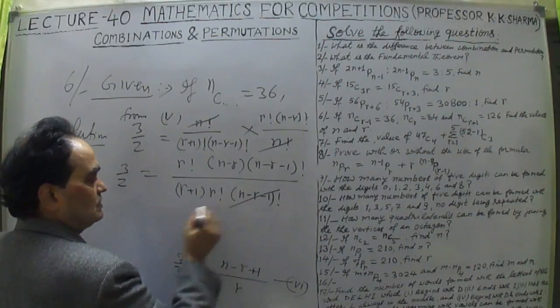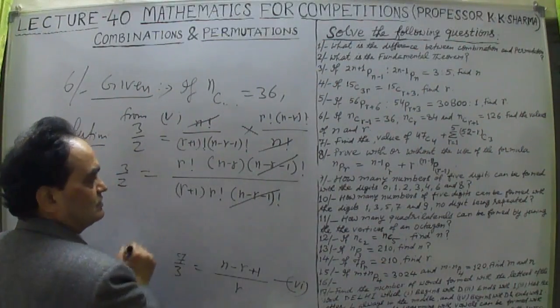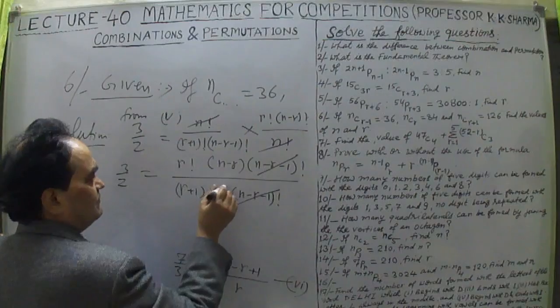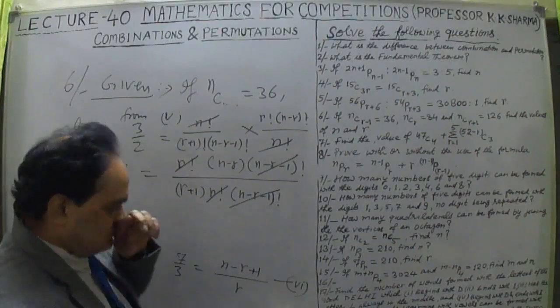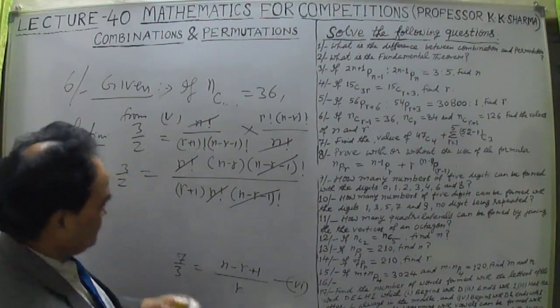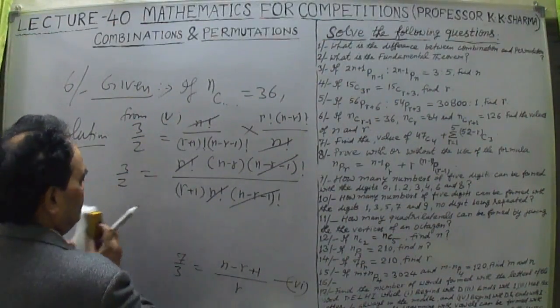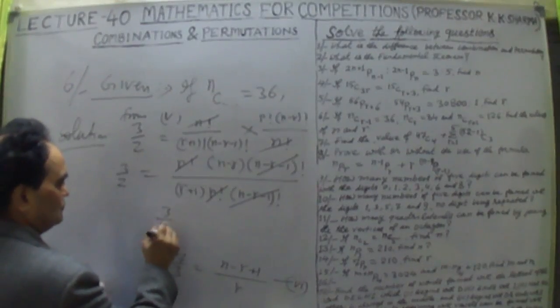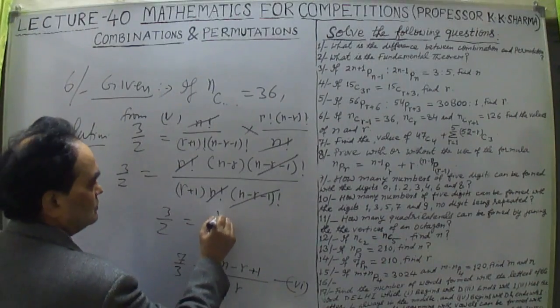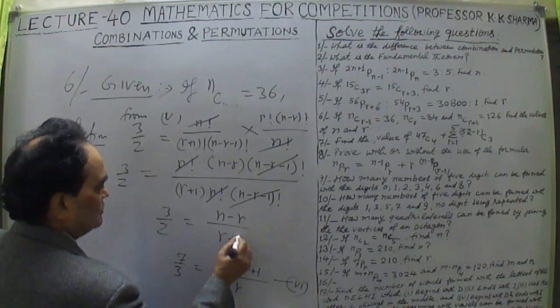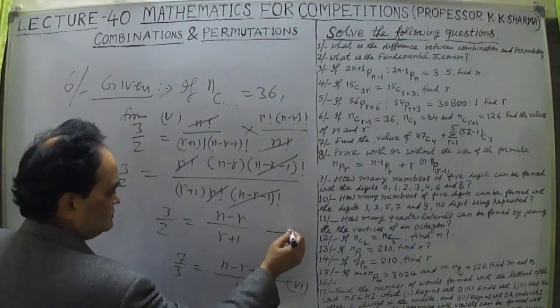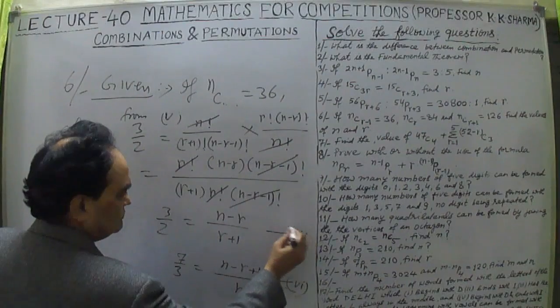So this value n minus r minus 1 factorial cancelled out, and this r factorial and factorial r cancelled out. N minus r upon r plus 1. Okay, so let me now write it here. So 3 by 2 is equal to n minus r upon r plus 1. This is your 6th, 7th equation.